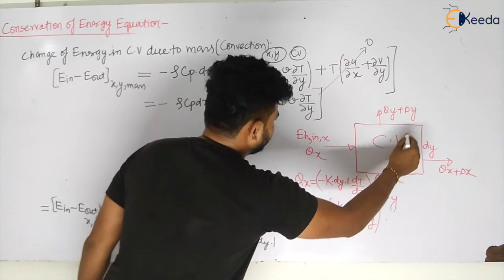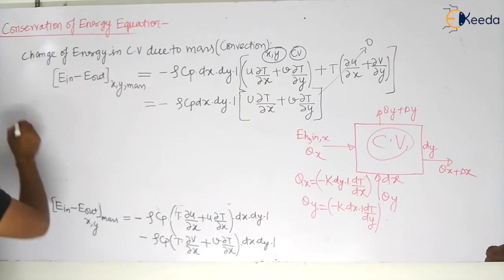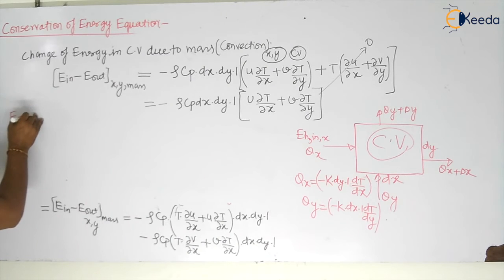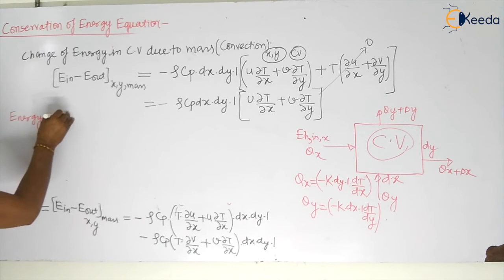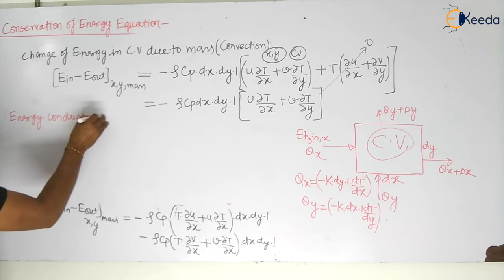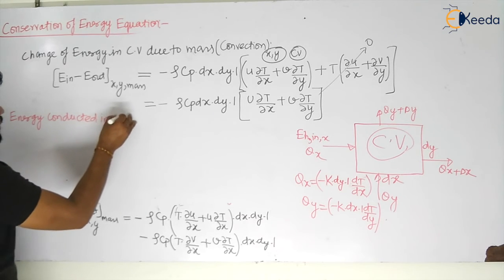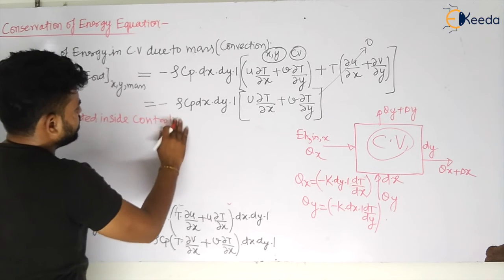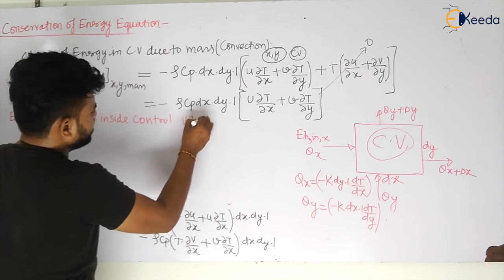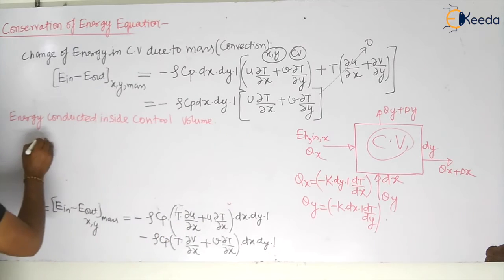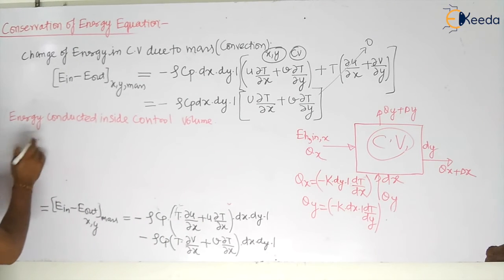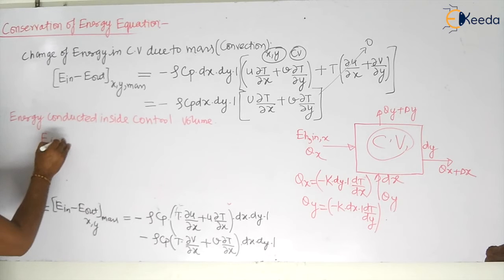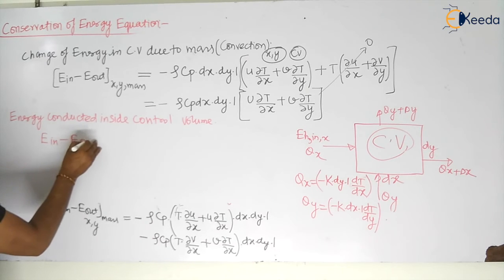So the energy conducted inside the control volume will be given by what? That is energy in the x direction, energy out in the x direction, my dear students.